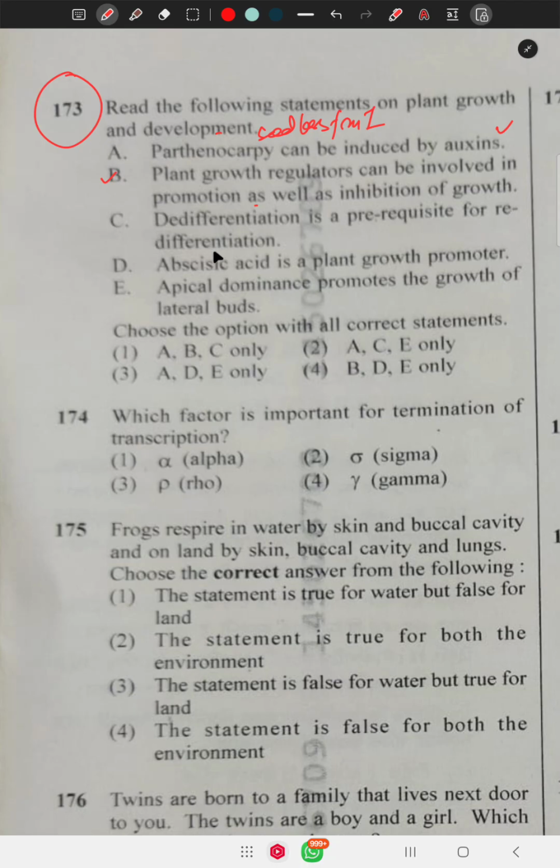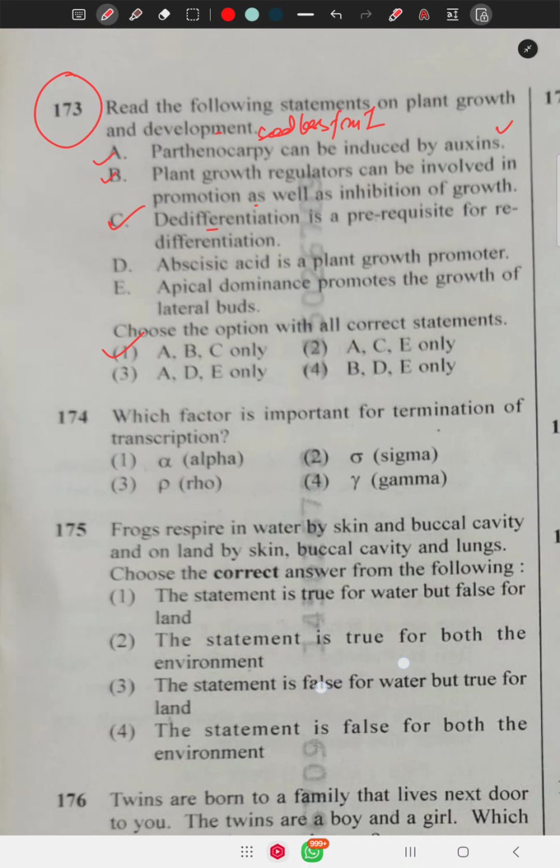Dedifferentiation is a prerequisite for reproduction. Also right. Dedifferentiation means cells lose their maturity and again start to divide. Redifferentiation means they again become mature. So A, B, and C are correct.